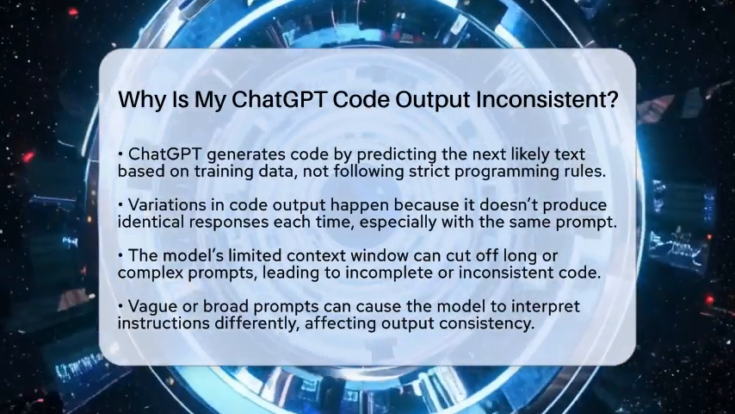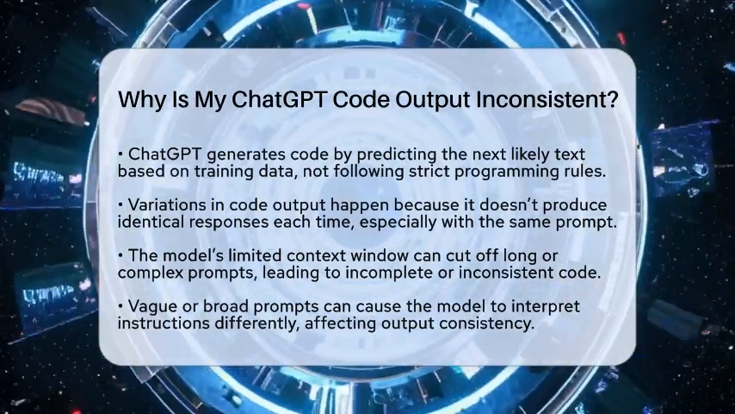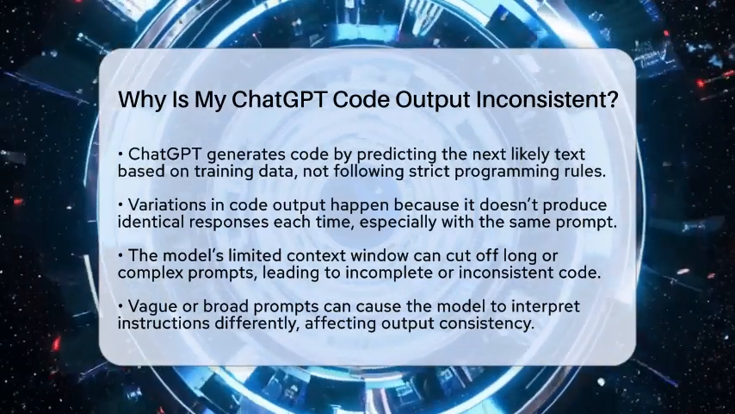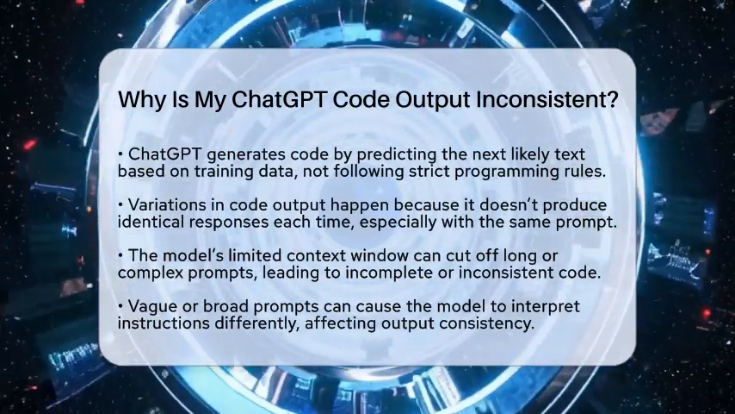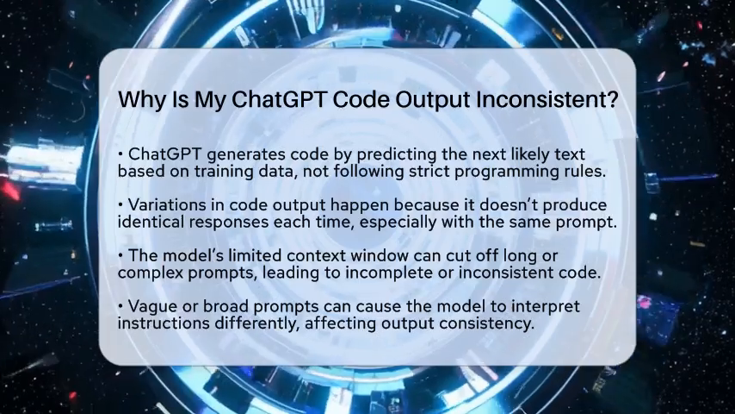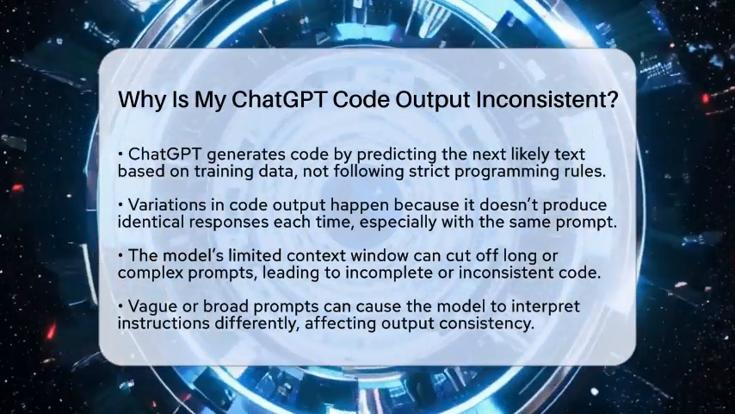ChatGPT generates code by predicting the next most likely piece of text based on patterns it learned during training. It doesn't follow strict rules like a compiler or a human developer. So each time you ask for the same code, it might give you a slightly different version.